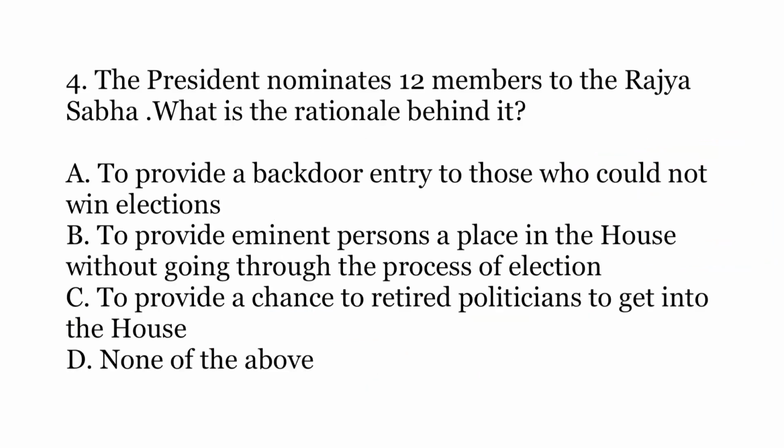Fourth question, the President nominates 12 members to the Rajya Sabha. What is the rationale behind this provision? Why does he do that? Option A, to provide a backdoor entry to those who could not win the elections. Option B, to provide eminent persons a place in the House without going through the process of election. Option C, to provide a chance to retired politicians to get into the House. Or option D, none of the above.